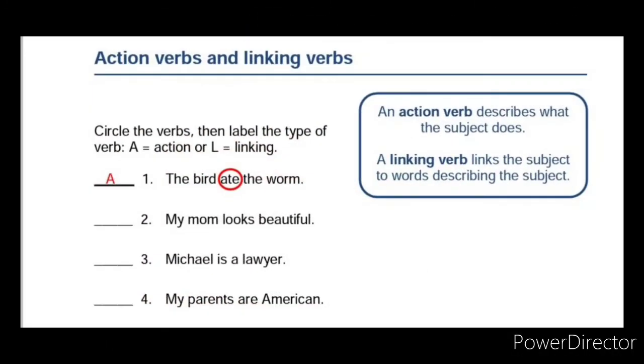So children, this is our worksheet number 5, action verbs and linking verbs. Already I have explained to you what is meant by action verb and what is meant by linking verb. So see the video, understand it, then find out the answer and send your worksheets through Teachment, children.